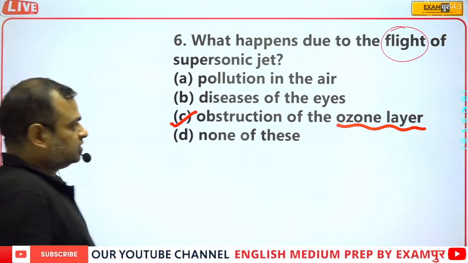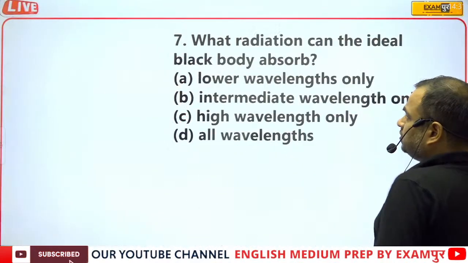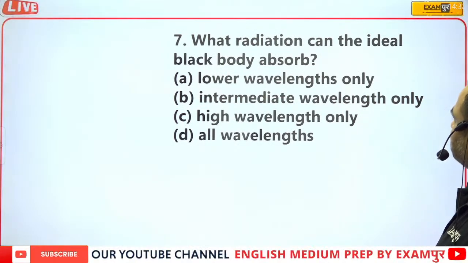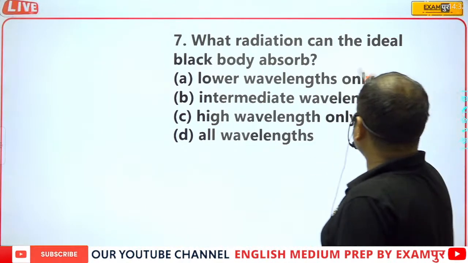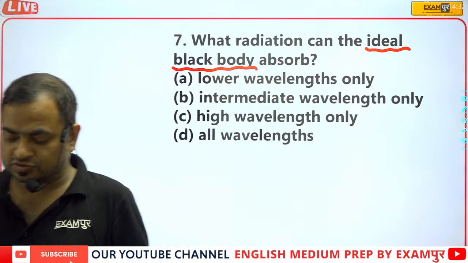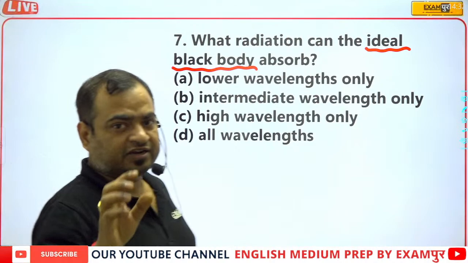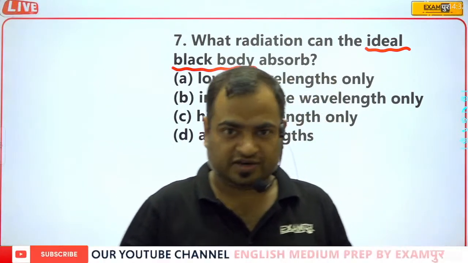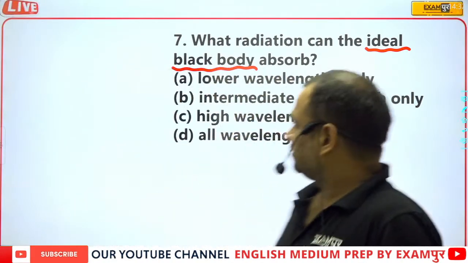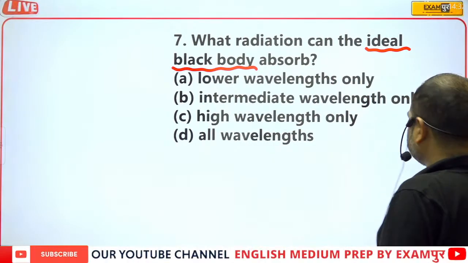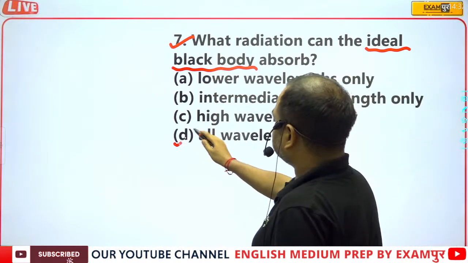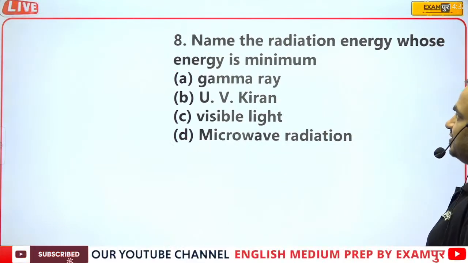Now, what radiation can the ideal black body absorb? Ideal black body means it can absorb all types of color wavelengths. It can absorb all types of color. So here C, it means all wavelengths. All wavelengths, it means the D part will be the correct answer.